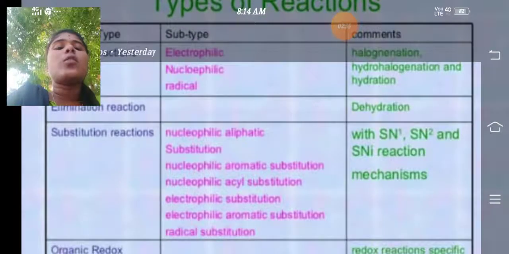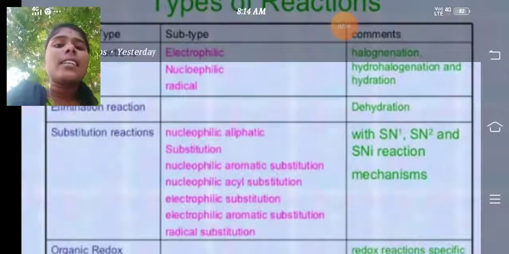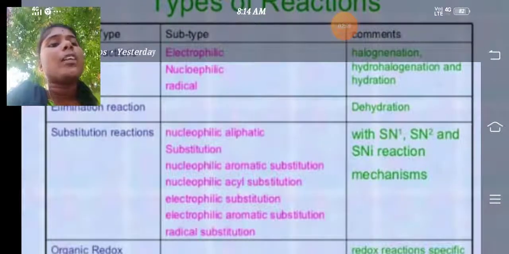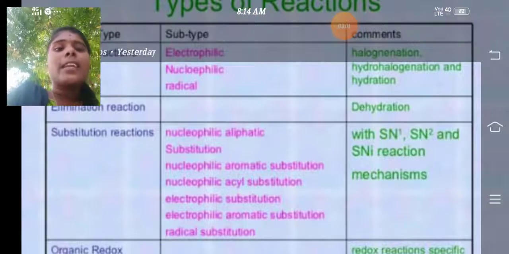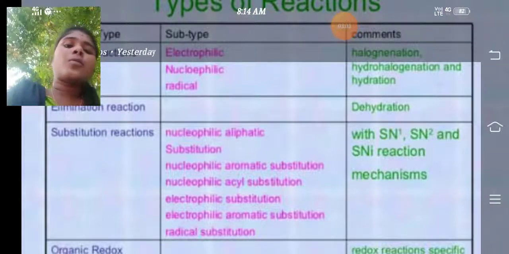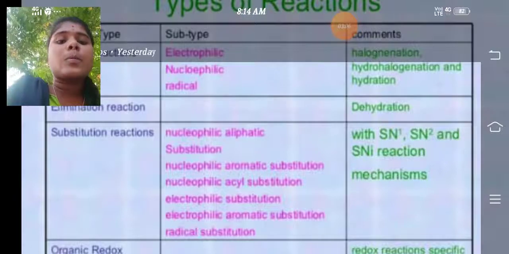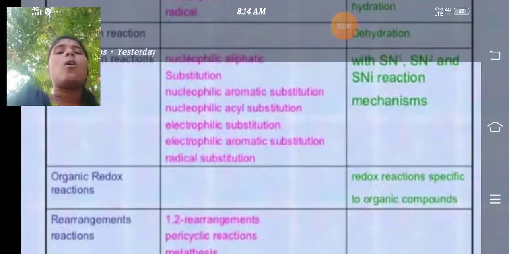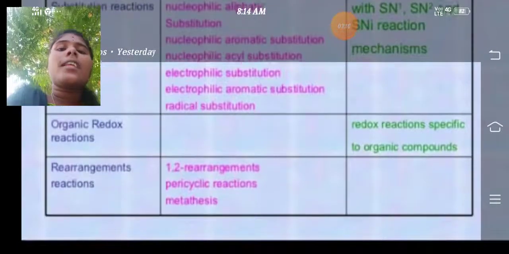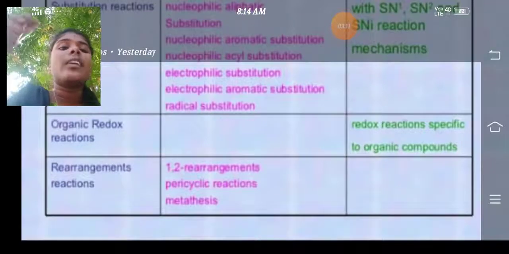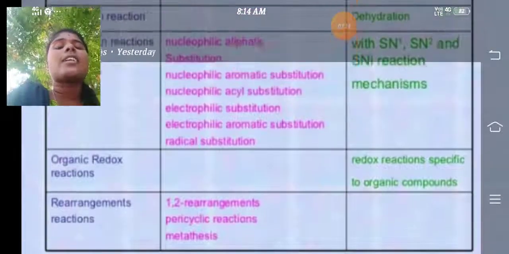Substitution reaction is nucleophilic aliphatic substitution, nucleophilic aromatic substitution, electrophilic substitution, electrophilic aromatic substitution, and radical substitution. Rearrangement reaction includes 1,2-rearrangement and pericyclic reactions.